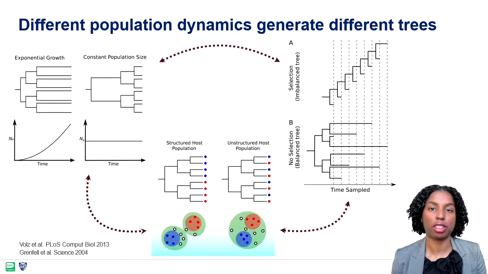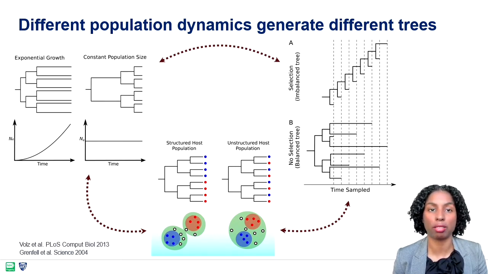As mentioned earlier, different trees give us insight into different population dynamics. The top left tree, where there is rapid bifurcation, sheds light into an exponential growth of the pathogen's effective population size. In the adjacent tree, we see that branching events do not occur as rapidly, which is an indication of a constant population size.